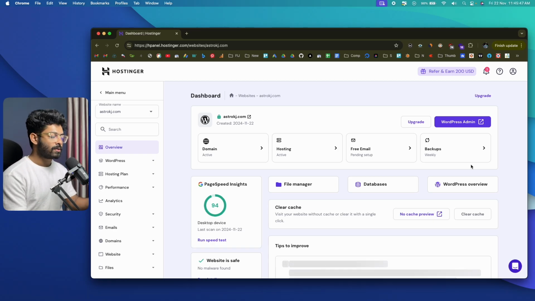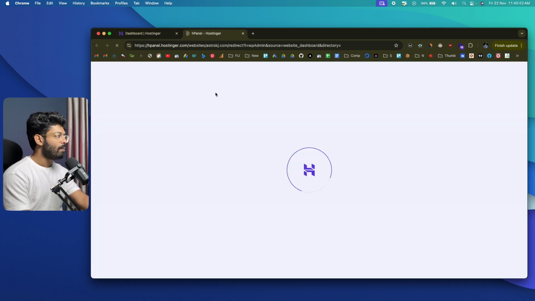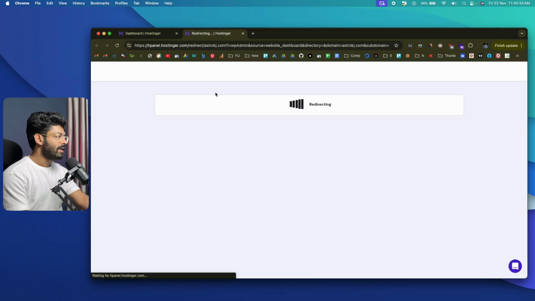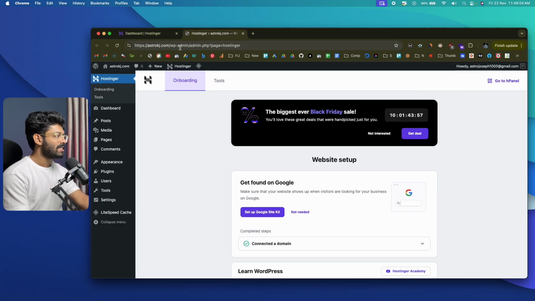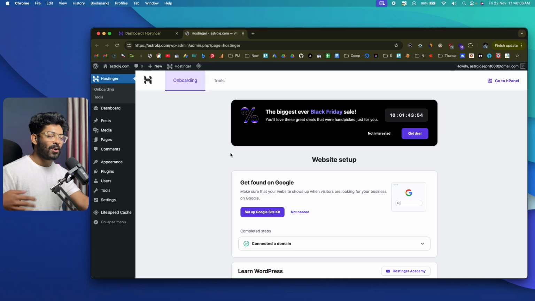And now to access your website, you can simply go ahead and click on this WordPress admin option, and it should open up your WordPress admin dashboard in a new tab. So let's wait. And there you have it, astrokj.com/wp-admin. And in fact, I'm already logged in as well.